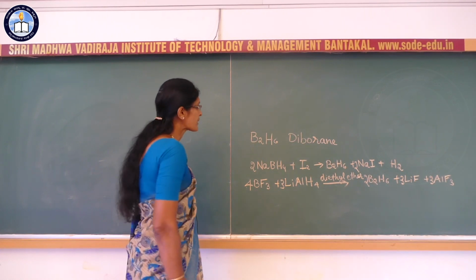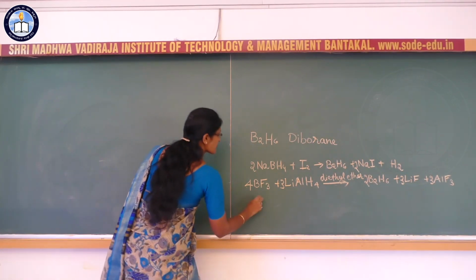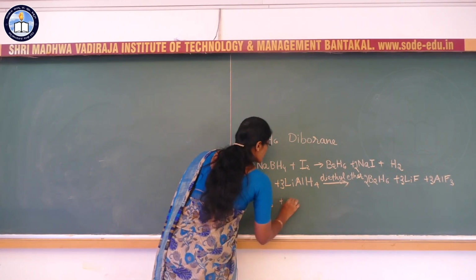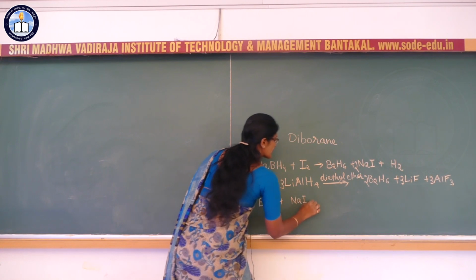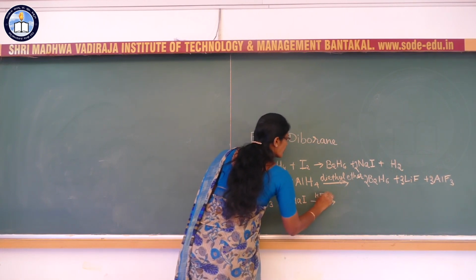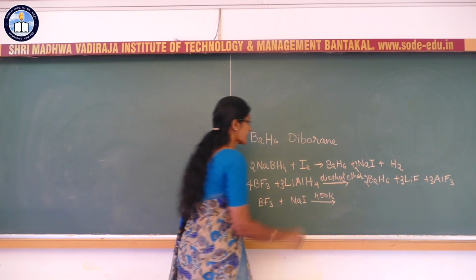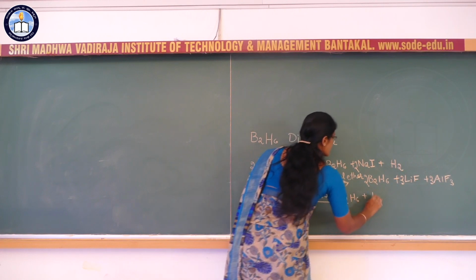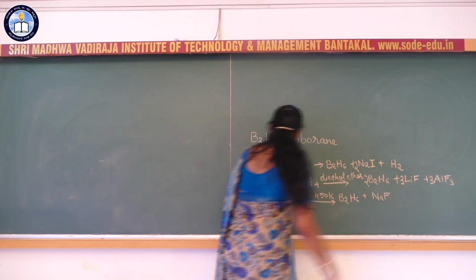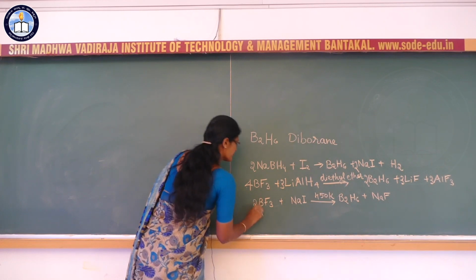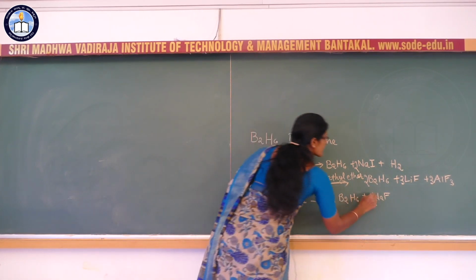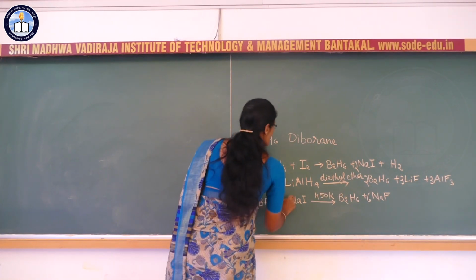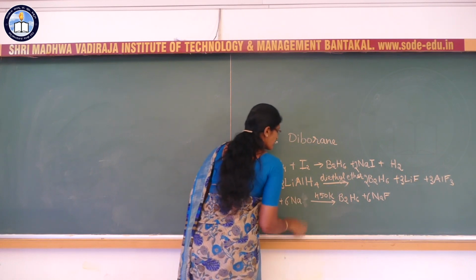And on the industrial scale, diborane is prepared by the reaction between boron trifluoride and sodium hydride, heating at a temperature of 450 Kelvin. It gives diborane, B2H6, plus sodium fluoride: 2BF3, 6NaH gives B2H6 and 6NaF. It is sodium hydride, not sodium iodide.